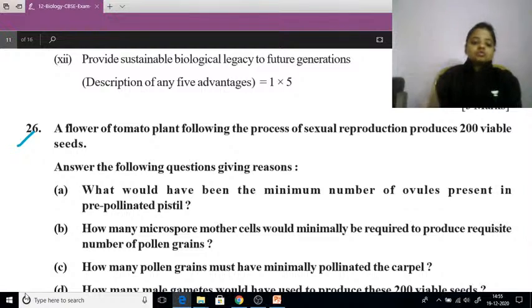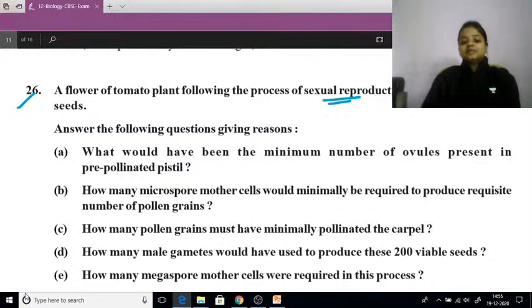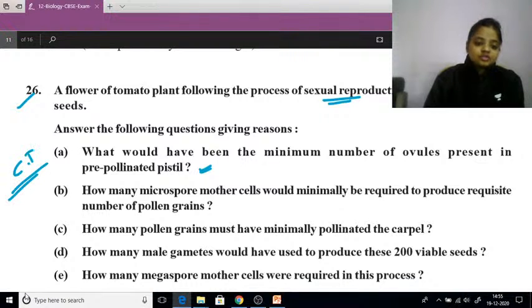Okay, so a flower of tomato plants which is following the sexual reproduction, it is going to produce 200 viable seeds. Give the reason, what would have been the minimum number of ovules present in the pre-pollinated pistil? So this question is a very boring type of a question, but it is a critical based question.